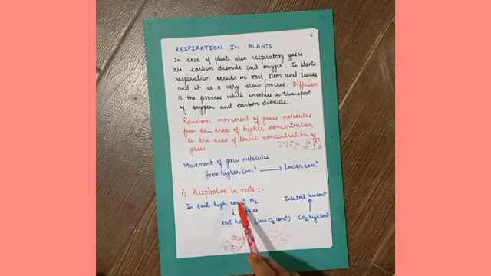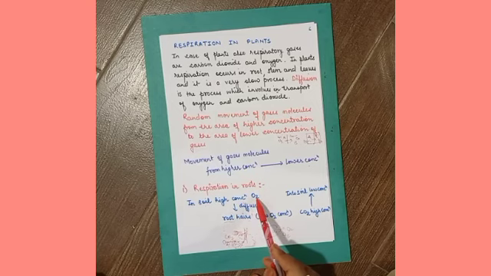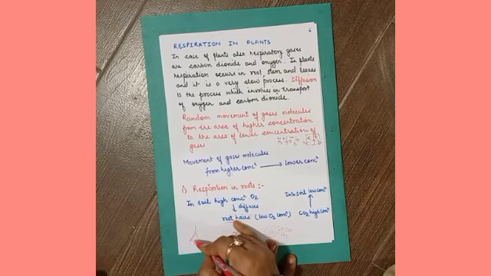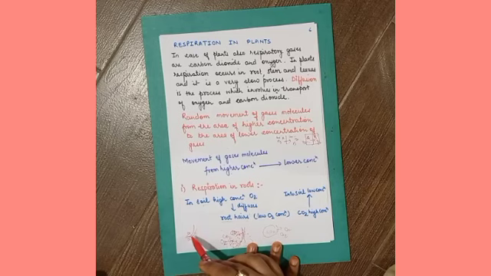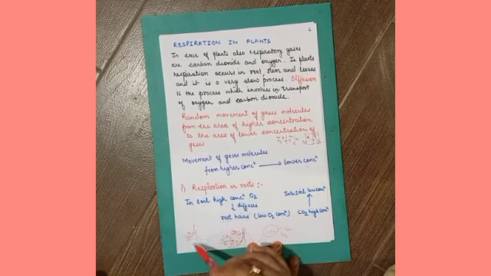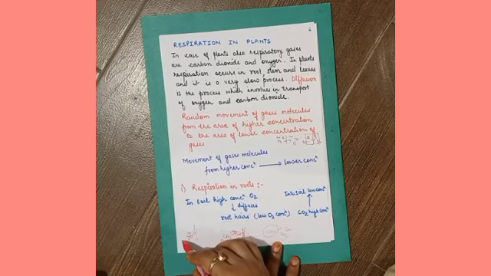Now, respiration in roots. Roots are present in the soil and in the soil there is a high concentration of O2. But in the root hairs which are in contact with the soil, there is a lower concentration of oxygen. So oxygen will diffuse from the soil to the root hairs. And the reverse of this process: in the roots there is a high concentration of carbon dioxide. So carbon dioxide will diffuse from the root hair into the soil.